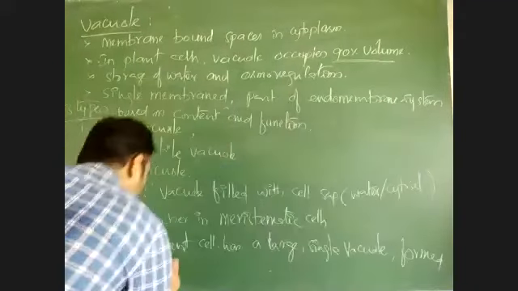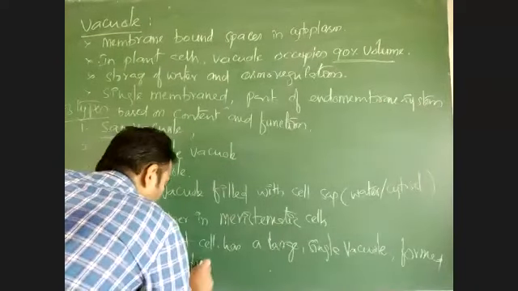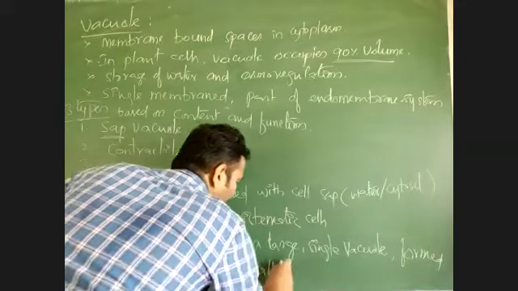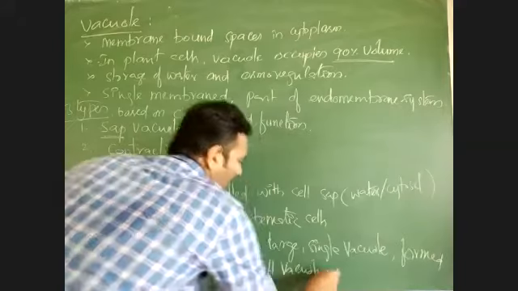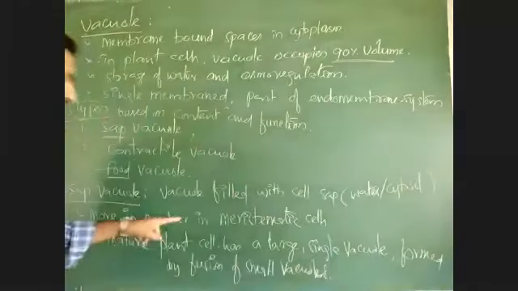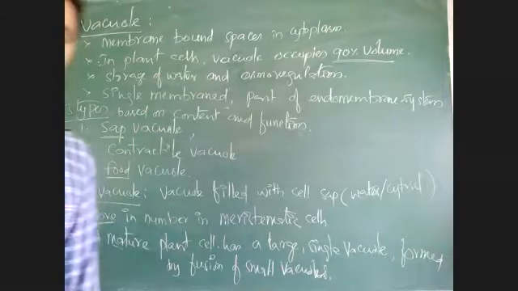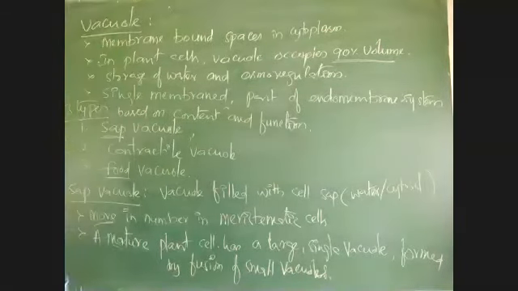Formed by fusion of small vacuoles. All the small vacuoles which are present in meristematic cells will fuse together. They will combine and form a single large vacuole.